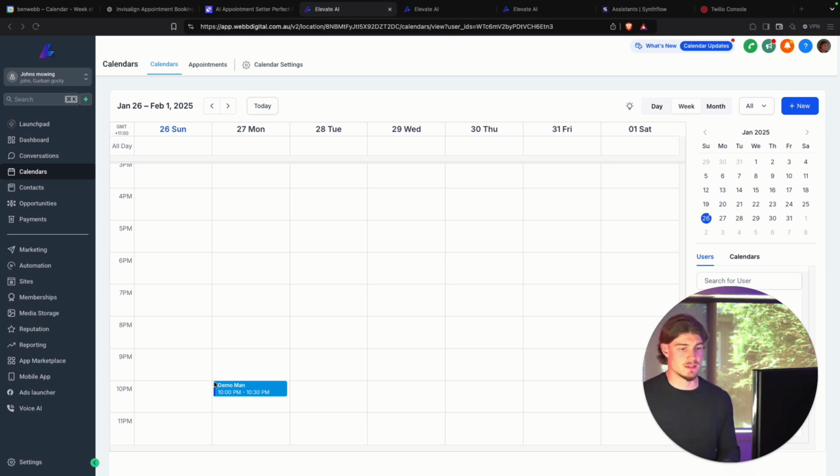Okay, so you can see after refreshing the page that the calendar event has been created. Now it's at 10 p.m. I didn't set opening hours for the dental clinic, which is why it's chosen a very inconvenient time. But there you go. It has absolutely worked, and it's worked very, very well.